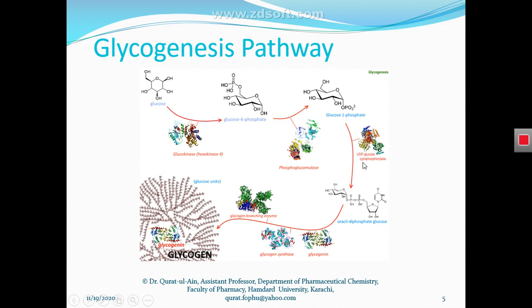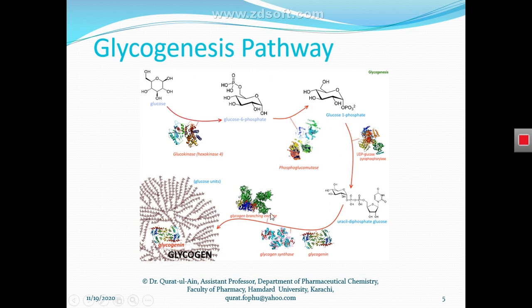When we see the name of this enzyme, UDP glucose phosphorylase, you have to keep in mind that whenever you encounter the enzyme phosphorylase, a phosphorylase is an enzyme that transfers a phosphate group to another substrate.